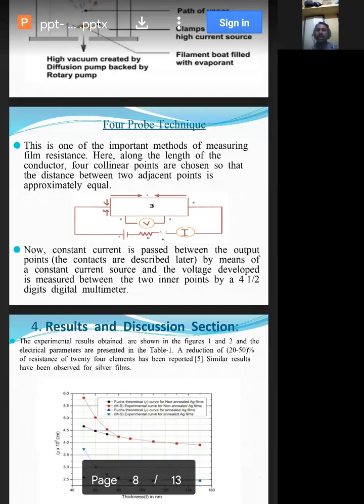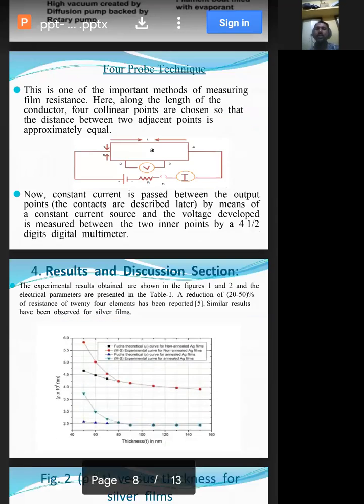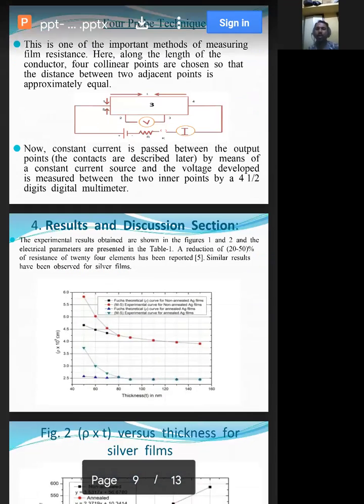Four-probe technique is one of the important methods of measuring film resistance. Here, along the length of the conductor, 4 collinear points are chosen so that the distance between two adjacent points is approximately equal. You can have a glance at the circuit diagram. Now, a constant current is passed between the outer points by means of a constant current source, and the voltage developed is measured between the two inner points by a 4.5 digit digital multimeter.